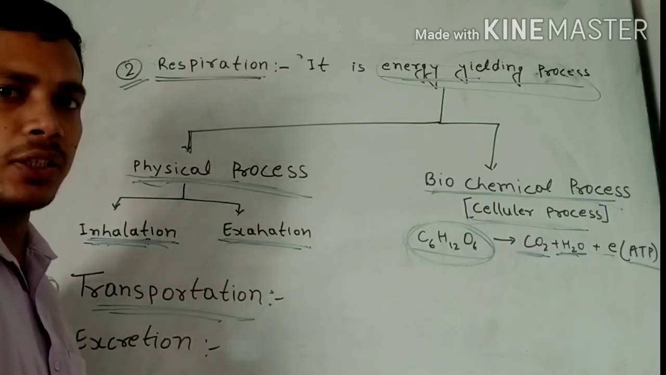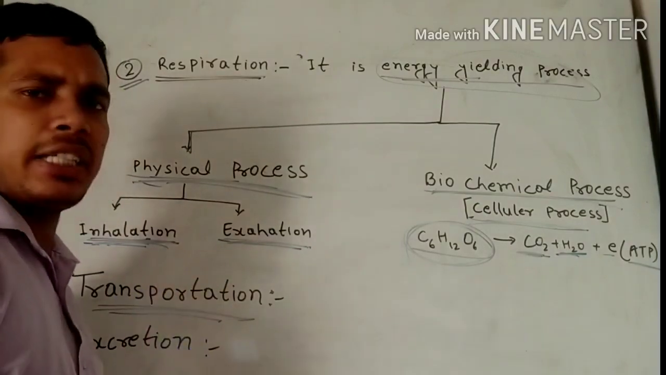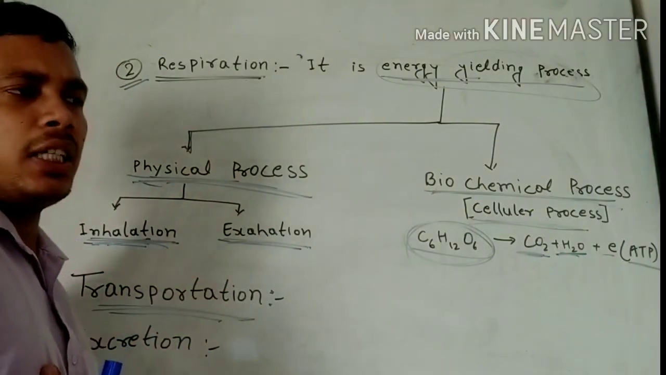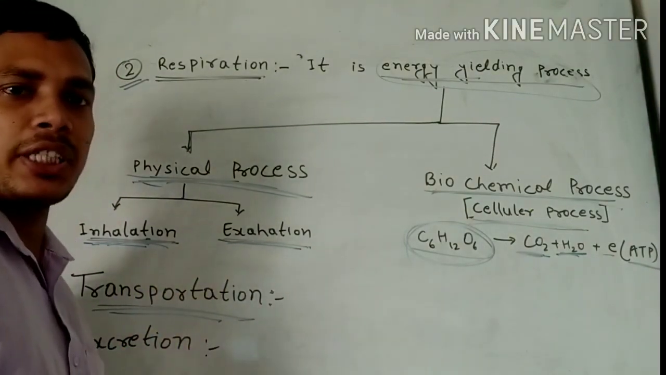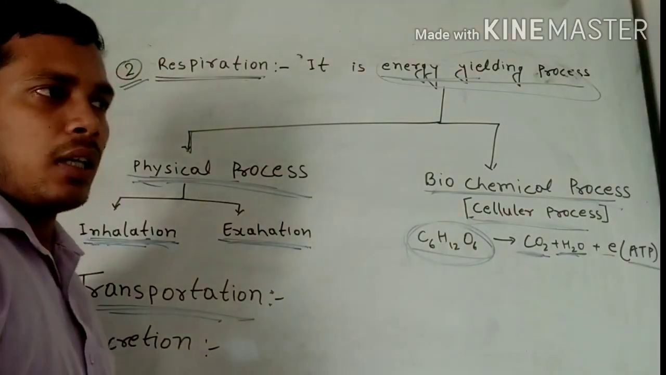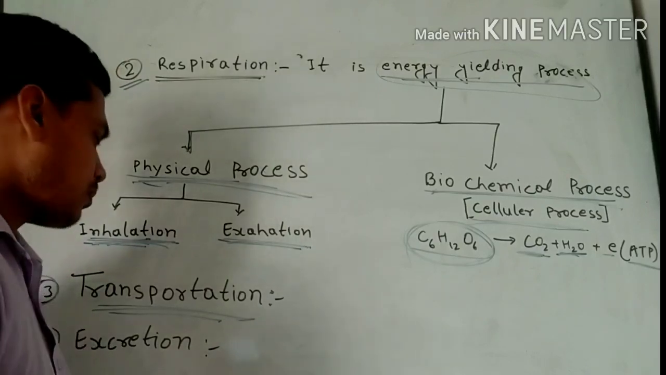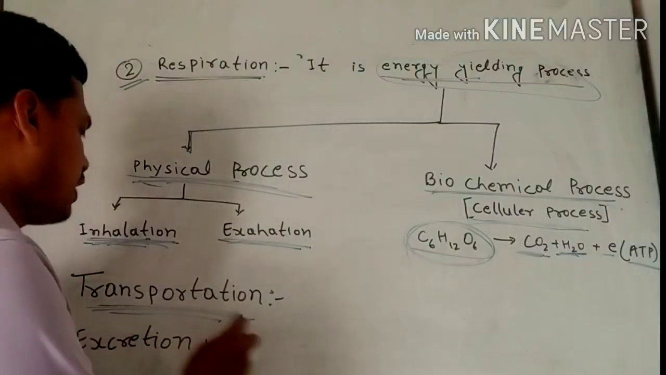There are so many materials in our body which must be transported from one place to another. And in the plant, xylem and phloem are the main transporting system. So transportation is also a very essential process for life.